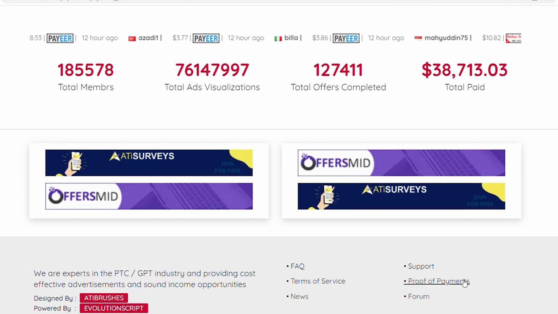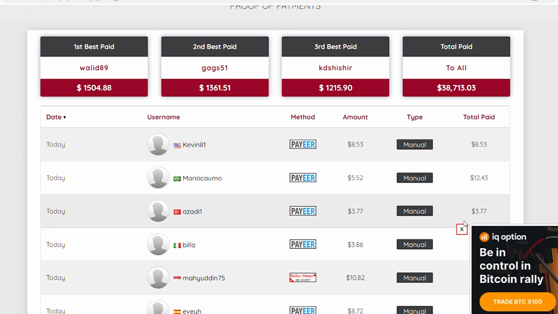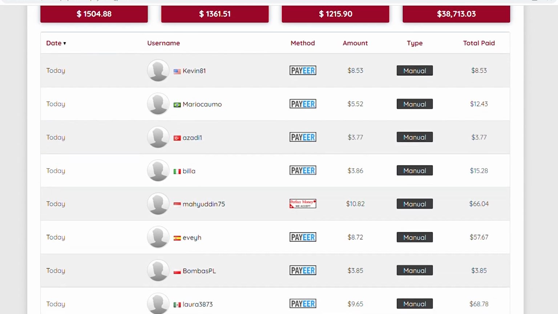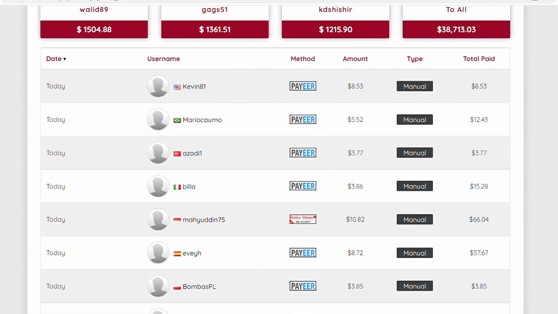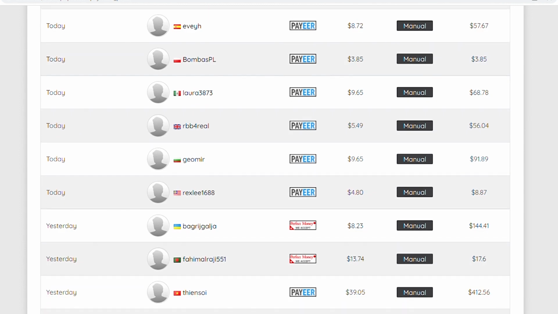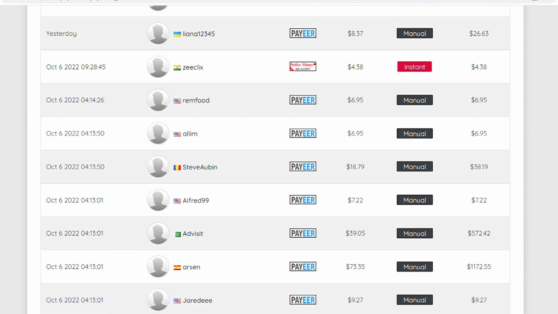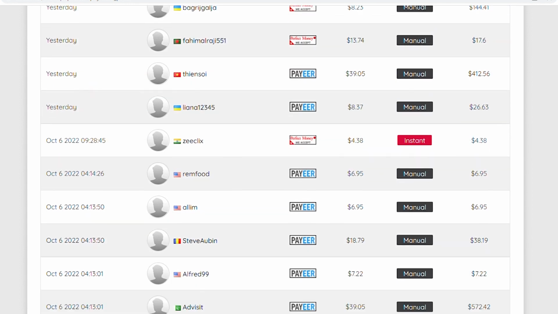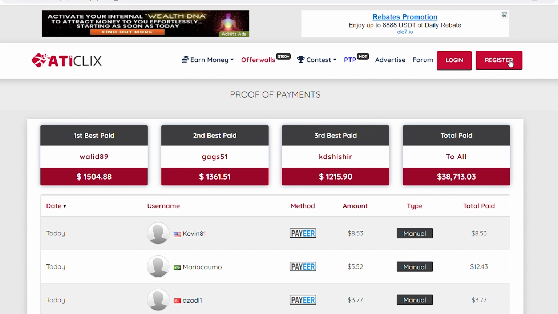You can tell that many people have already cashed out by looking at the username portion that they are from different nations. As shown by the flags next to each user's username, many people from all over the world are now able to make money online by simply clicking on advertisements. Anyone may accomplish this without any prior knowledge, and I'll provide you with several instances of how to raise your revenue. If you wish to register for a free account, simply click this button.